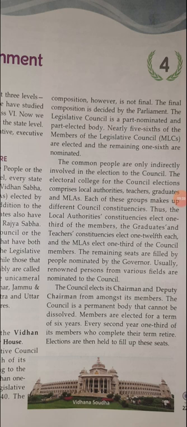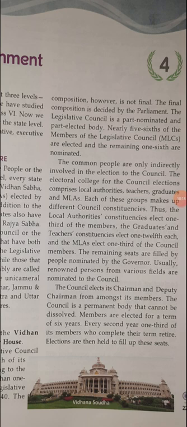The council elects its chairman and deputy chairman from amongst its members. The council is a permanent body that cannot be dissolved. Now the chairman, the head of the assembly, and the deputy chairman, both of them can be elected from within the members. Whoever are the members of the Legislative Council, from among them only two persons will be elected, one as a chairman and another one as deputy chairman. And this Legislative Council is a permanent body, it cannot be dissolved.